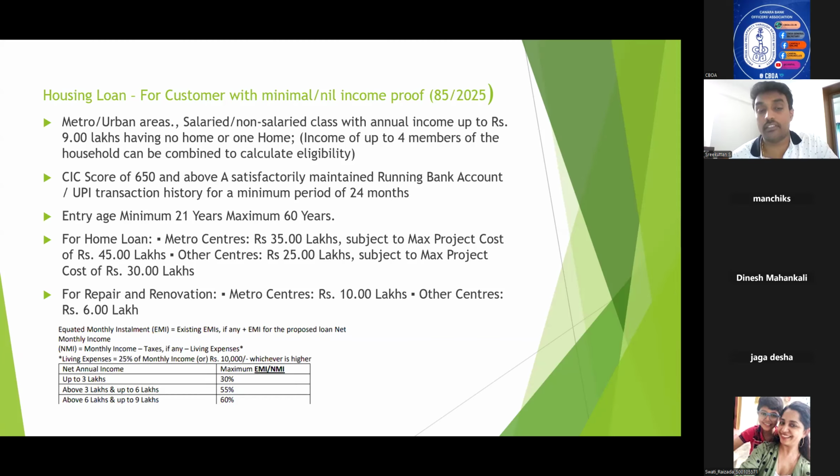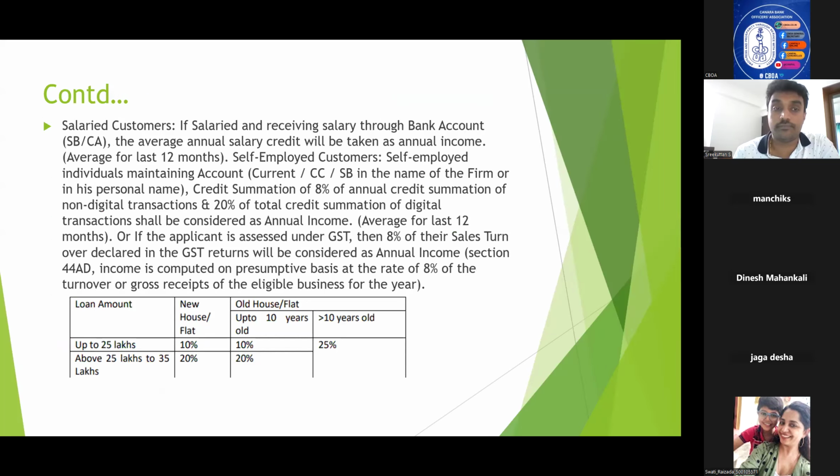So this is how the NTH is calculated for this minimal and nil income proof. You need to learn this table by heart, because you can expect questions from this. What is the maximum EMI to NMI percentage where net annual income is up to 3 lakhs? It is 30%. If it is 3 lakhs to 6 lakhs, it is 55%. If it is 6 lakhs to 9 lakhs, it is 60%.